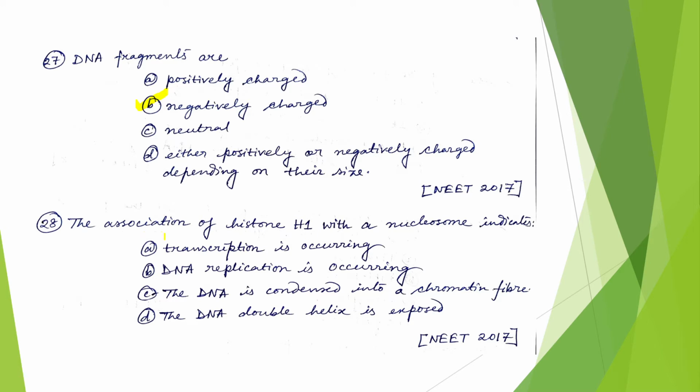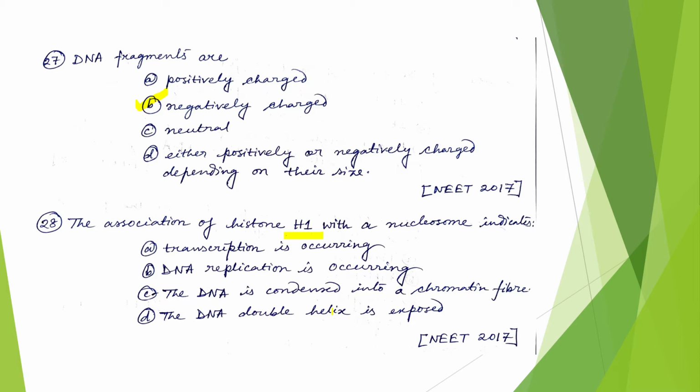Now the fourth question: the association of histone H1 with a nucleosome indicates transcription is occurring, DNA replication is occurring, the DNA is condensed into a chromatin fiber, or the DNA double helix is exposed. See, the nucleosome is formed of a histone octamer: H2A, H2B, H3 and H4, each present in double dose, 2 in number. H1 or linker histone is not present in the nucleosome. It just secures the DNA which is wrapped around the nucleosome.